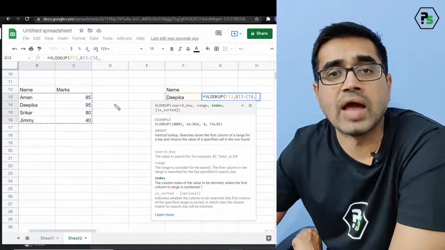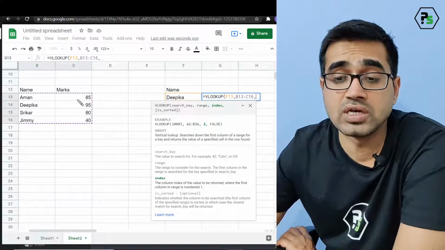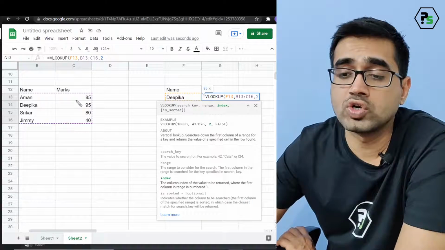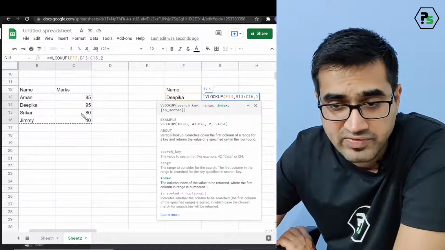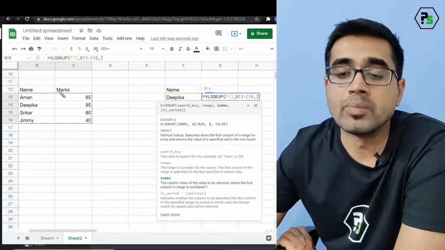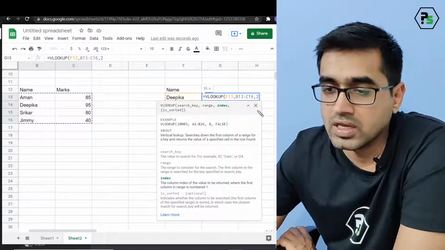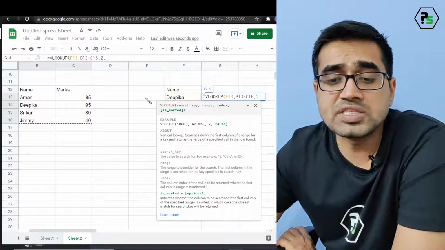What I want is the marks of Deepika. So I'm looking for the range, I'm looking for the index 2. 2 is basically telling me that I'm looking the values from this to be pasted here. Which values to be pasted here? Pasted from the column 2. Okay, please understand this.